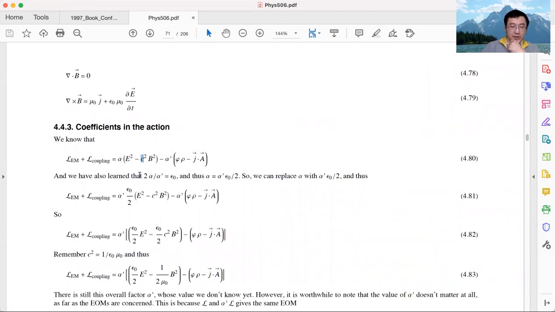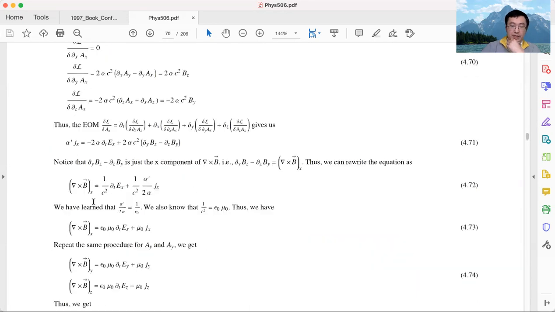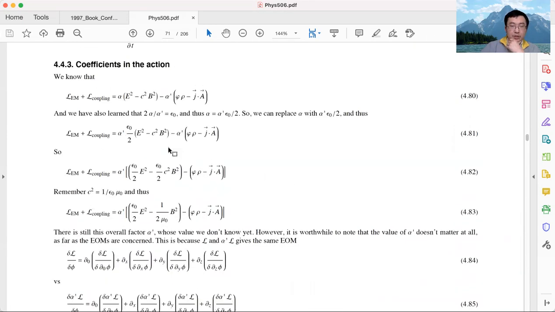First of all, we know from the previous section, 2 alpha over alpha prime is epsilon 0. It's the dielectric constant of the vacuum. This comes from comparing our equation of motion from the variation principle with the equation of motion in Maxwell's theory, or more precisely the Gauss law. The Gauss law tells us this guy is epsilon 0, so 2 alpha over alpha prime must be epsilon 0. So that's what we learned.